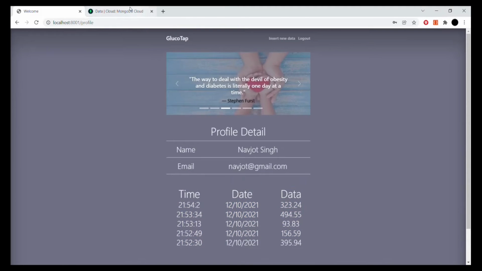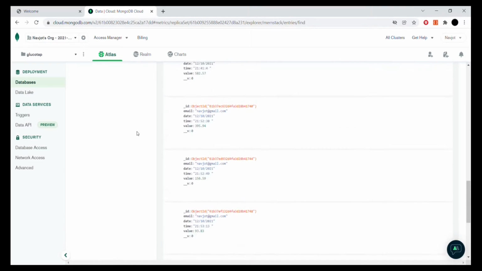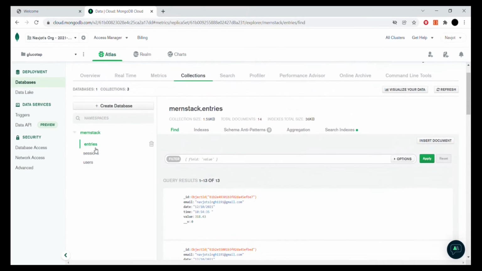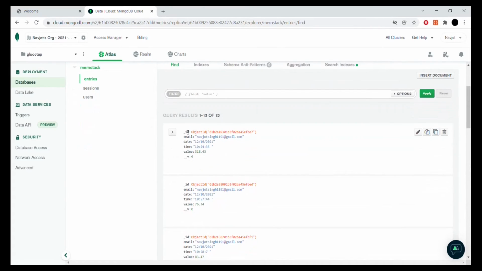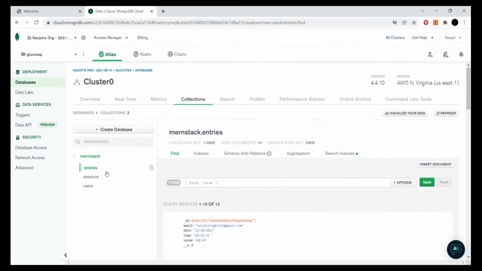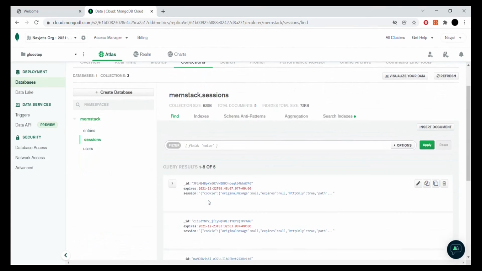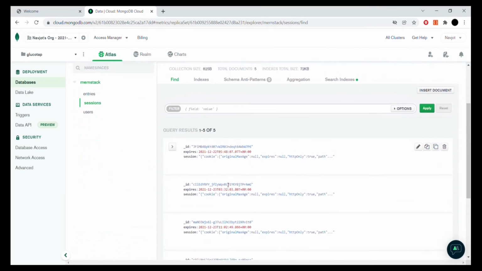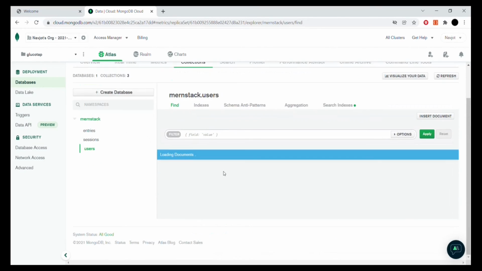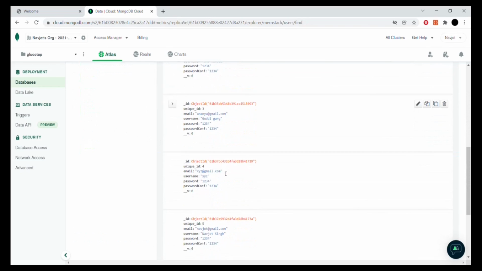Now, as we have used MongoDB as our database, in the MongoDB cluster we have three models. The first one is entries. In entries, the data will obviously be stored linked to their IDs. Here the unique IDs are the email of a person. Session is basically a model which will store the login and logout time of every user. The user session will store the registrations of the users in our project.